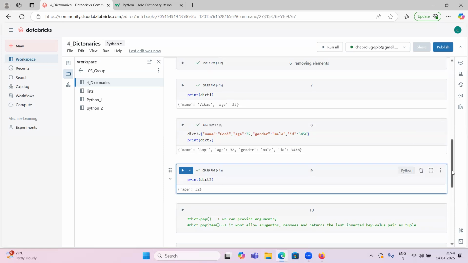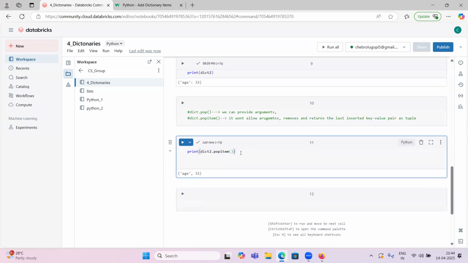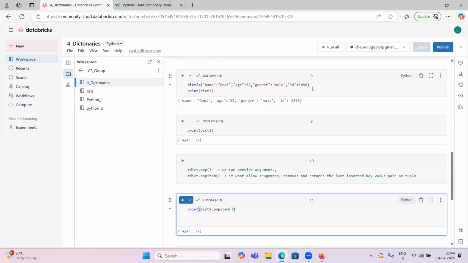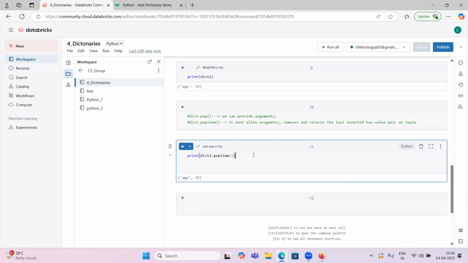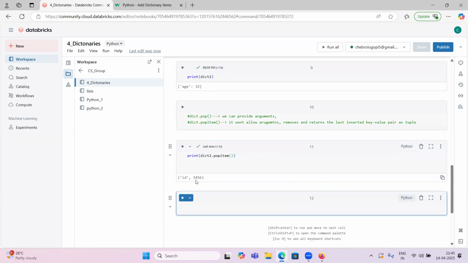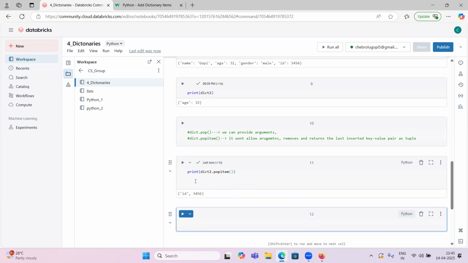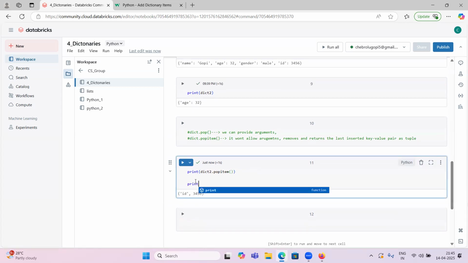So now, if I run this command, what will it do? What is the last inserted key? ID 3456, right? So it returns this last inserted key-value pair. Okay, you can see ID 3456. So if I print dict2, what will it do?